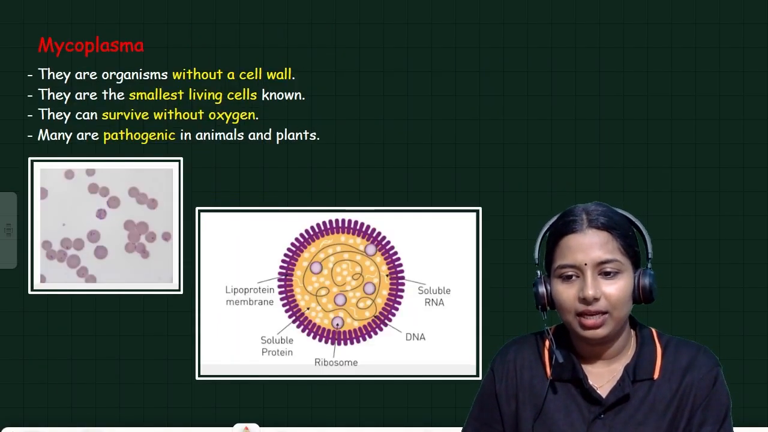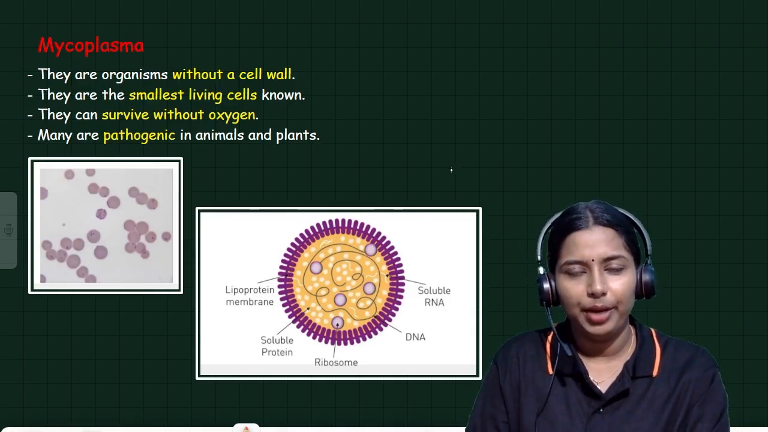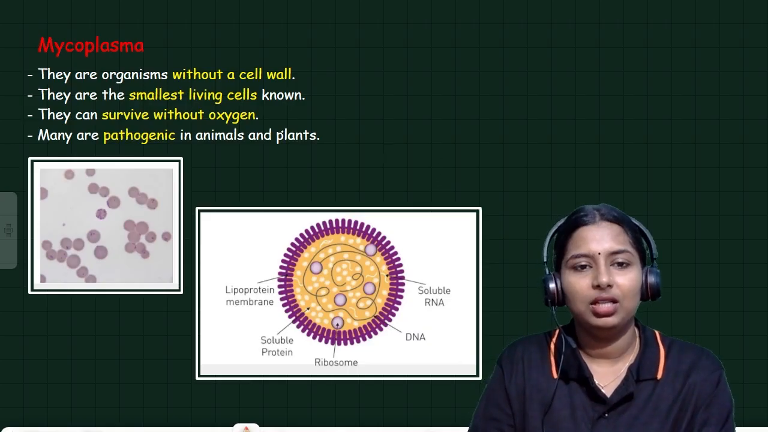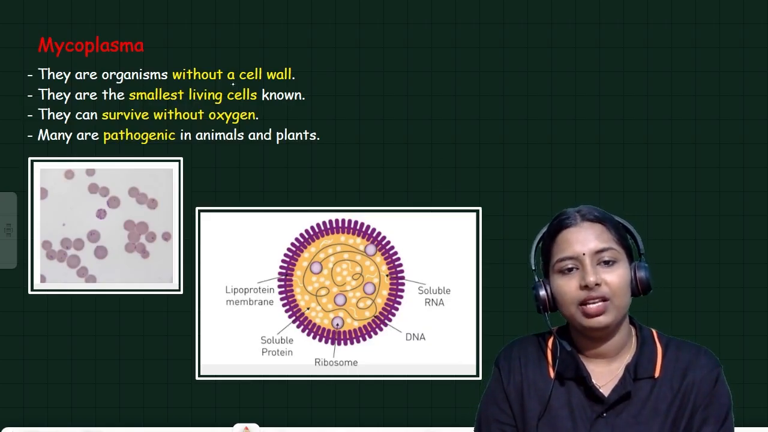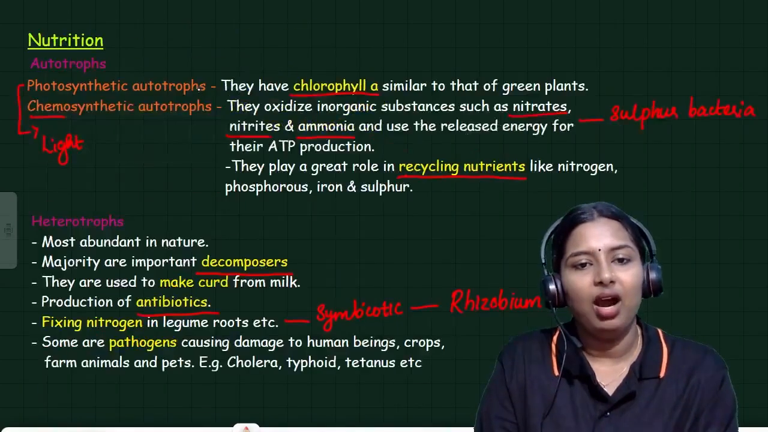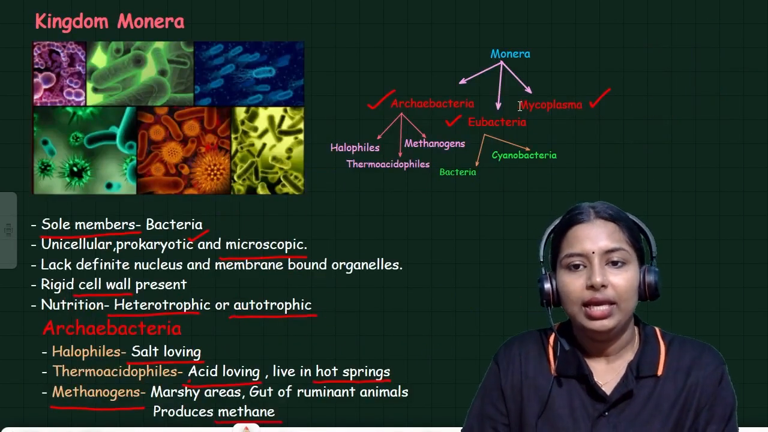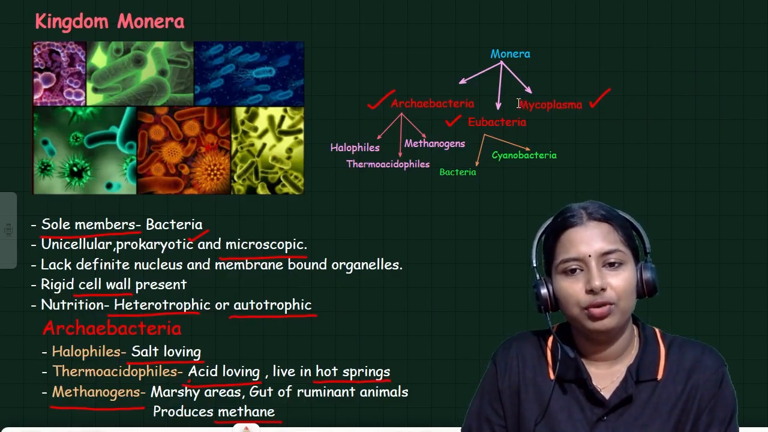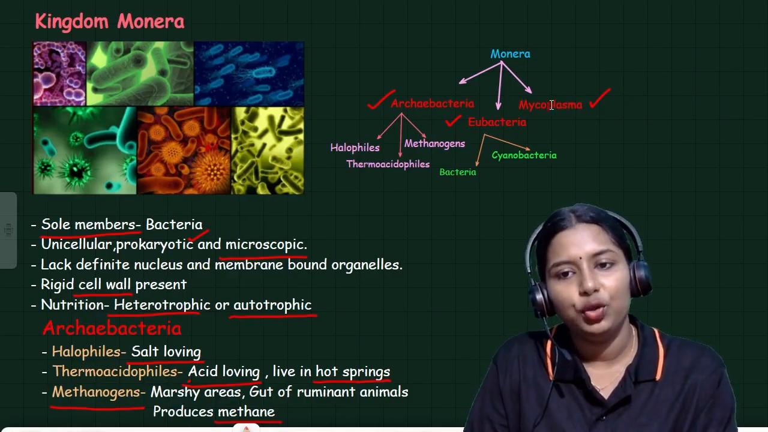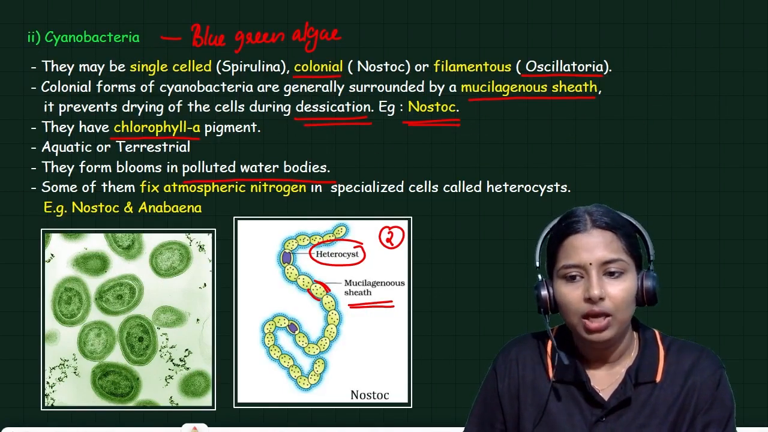Yes, next category, that is mycoplasma. What do you mean by mycoplasma? This is the smallest living thing in the world. I told you Monera is of three types: archaebacteria, eubacteria, and mycoplasma. That mycoplasma we need to study now.